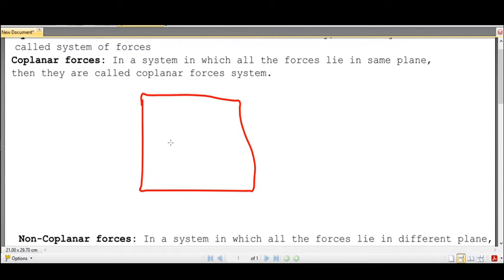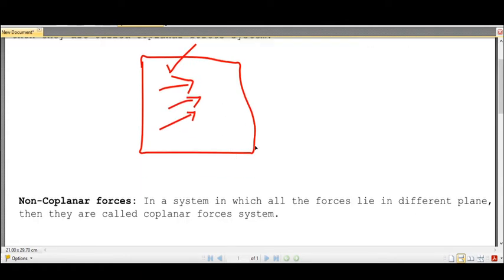But when all the forces lie in the same plane, those forces are called coplanar forces, and that system of forces is called a coplanar force system.